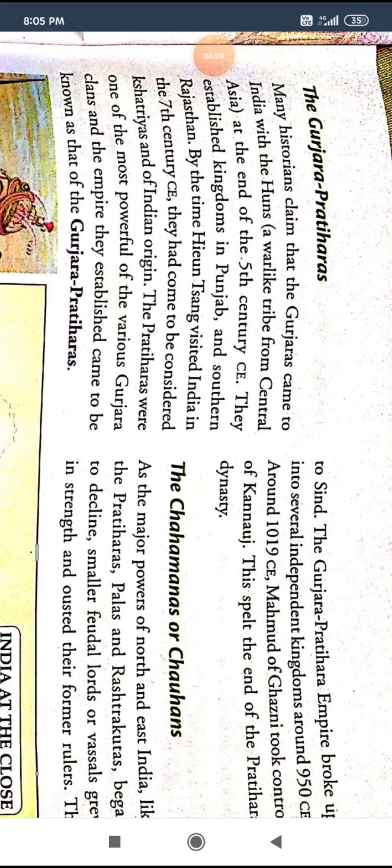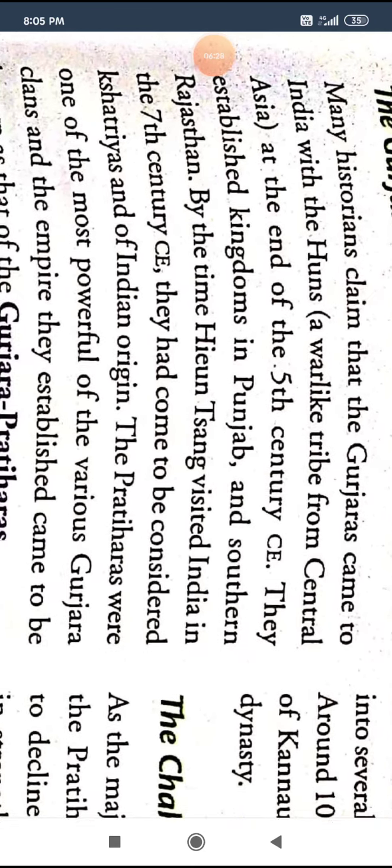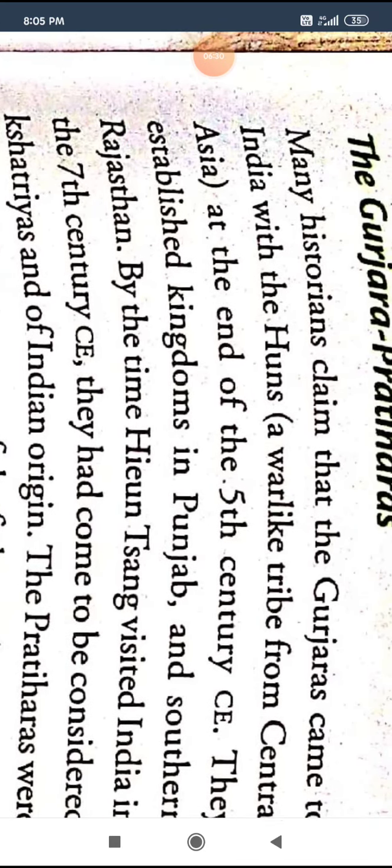Next is the Gurjara Pratiharas. Many historians claim that the Gurjaras came to India with the Huns. Huns means a warlike tribe.